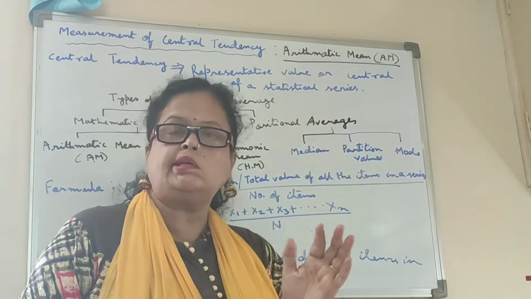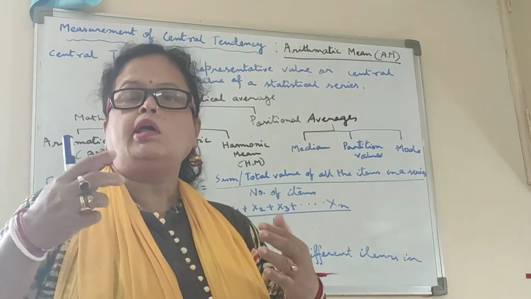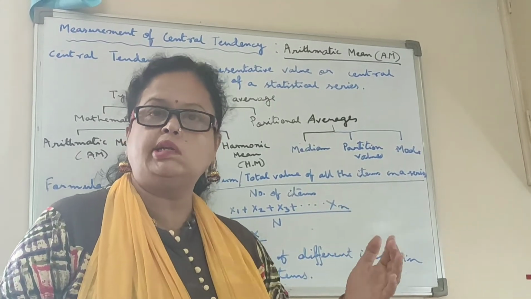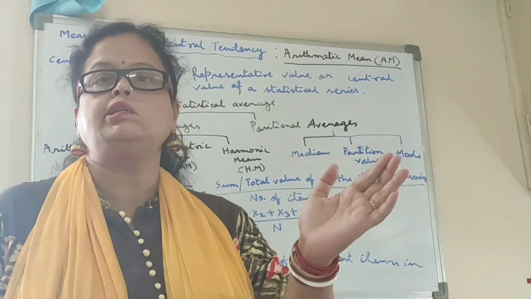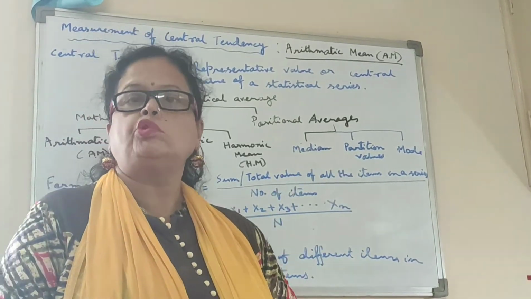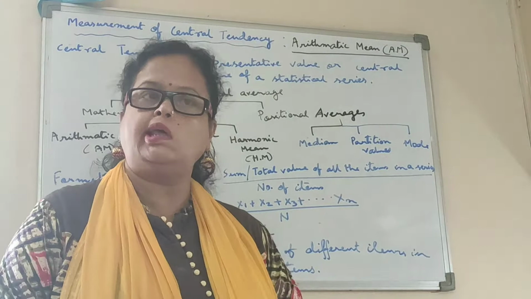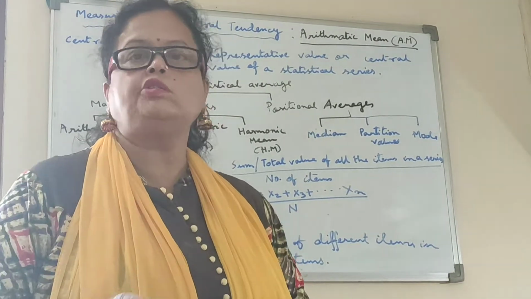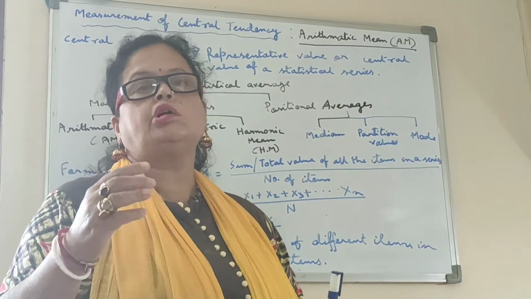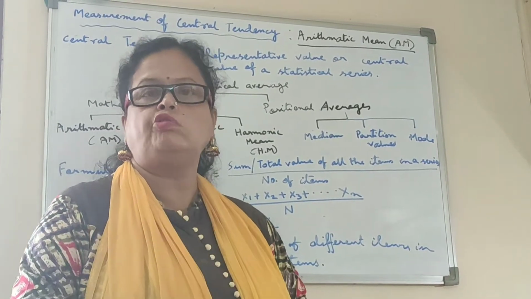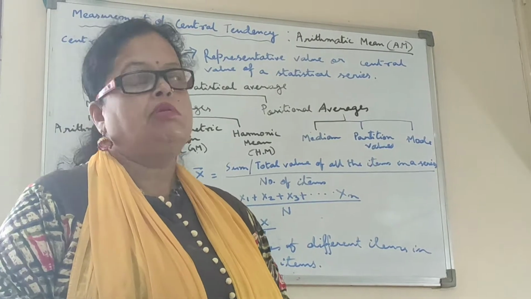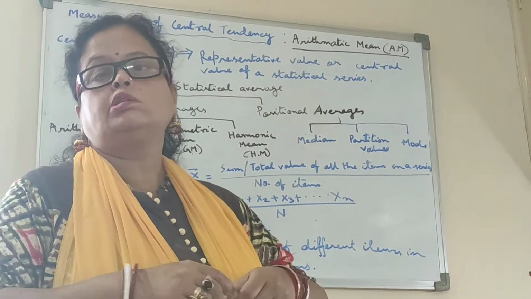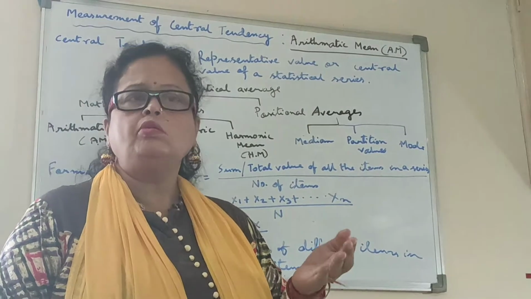Now in statistics, central tendency means a central value or a representative value of a statistical series. Suppose in your class 20 students are there, and they have scored different marks in economics. Suppose out of 50, one has got 40, one has got 35, one has got 50, one has got 25.